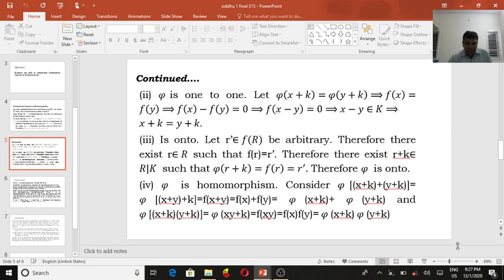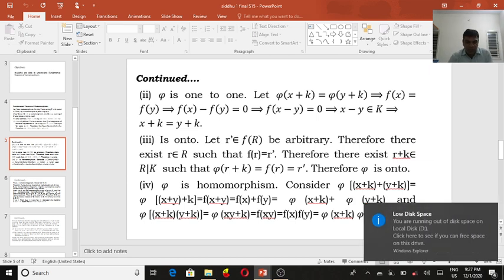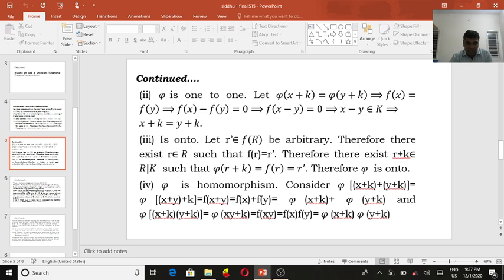Simply, x minus y belongs to K. This implies x plus K equals y plus K. So this is one-one.